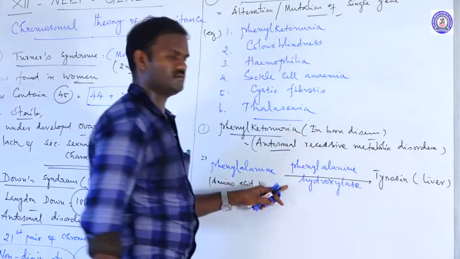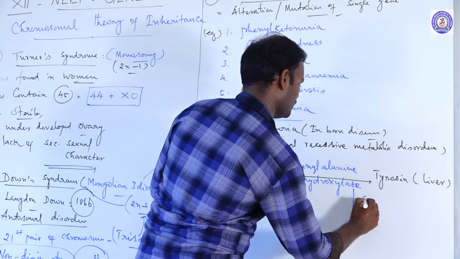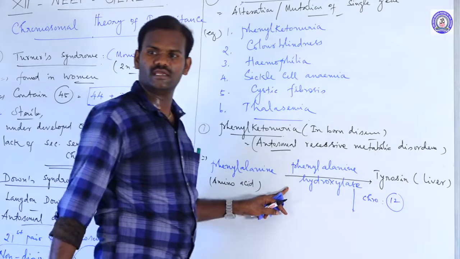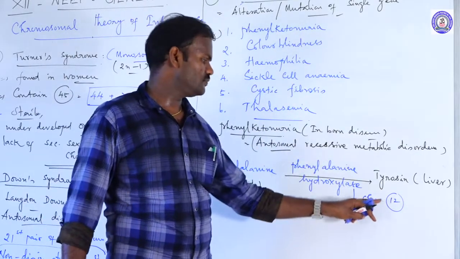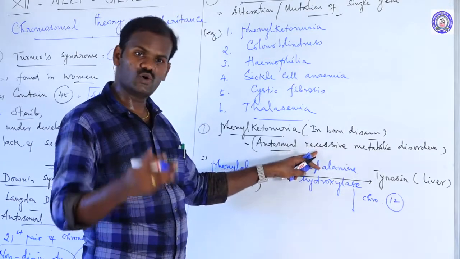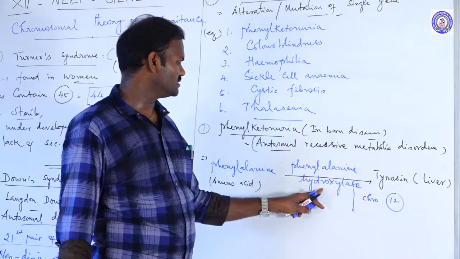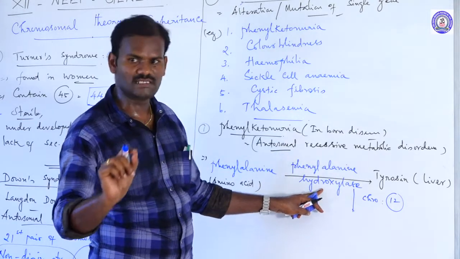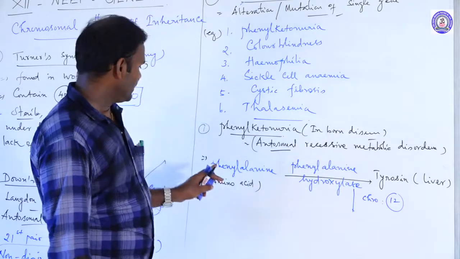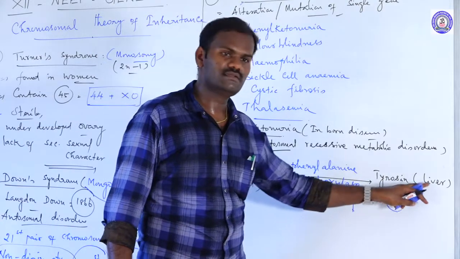The gene which is present on chromosome number 12, it is an autosome, is responsible for transcription and translation to produce this specific enzyme, phenylalanine hydroxylase. Due to the presence of this enzyme, they convert the phenylalanine amino acid into tyrosine in the liver cells.